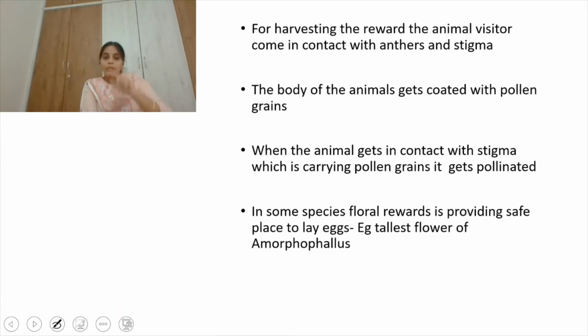Right. In some species, nectar is the general reward, and in some species the floral reward is a safe place for laying eggs. Example, Amorphophallus, where the animals will lay eggs inside the flower.